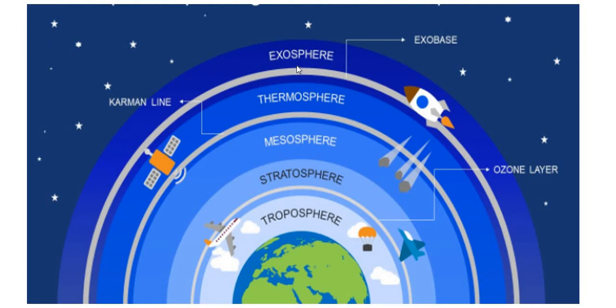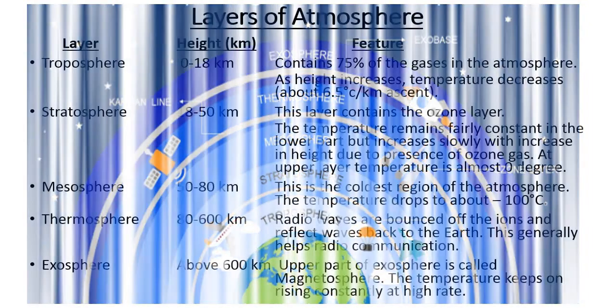The temperatures in this layer range from about 300 degrees Celsius to 1650 degrees Celsius. This layer contains only traces of gases like oxygen, nitrogen, argon and helium because the lack of gravity allows the gas molecules to escape easily into space.